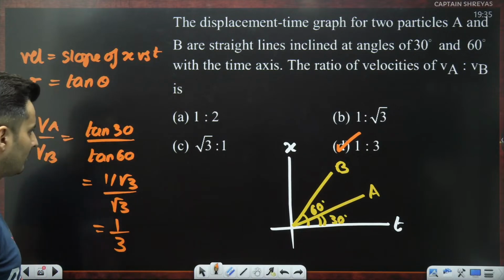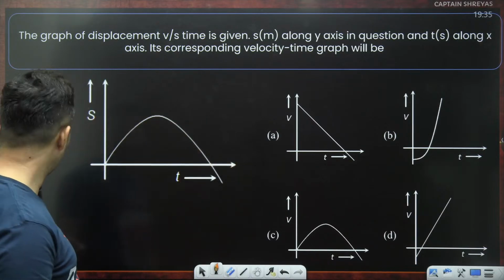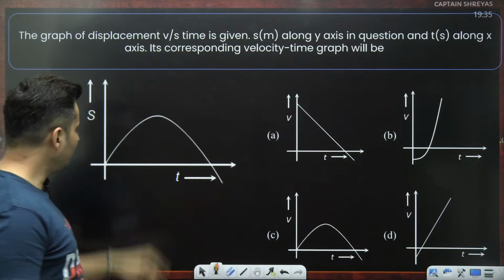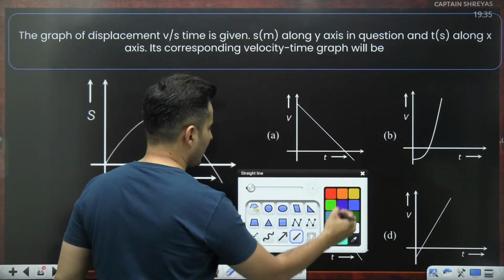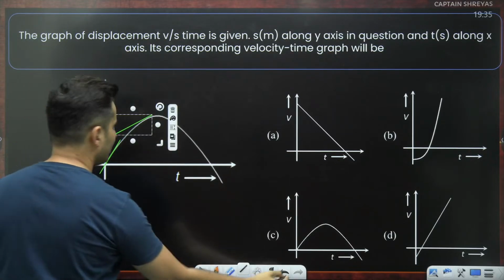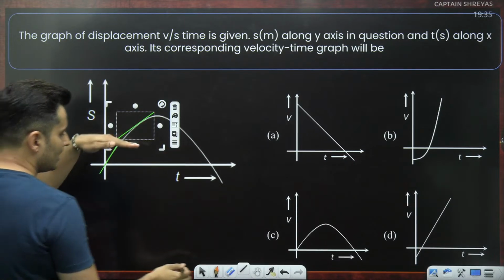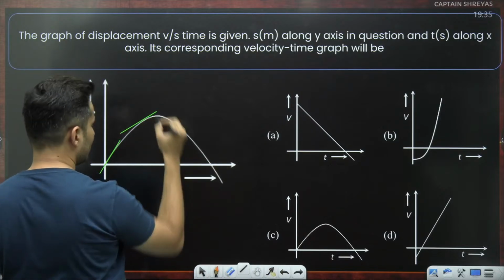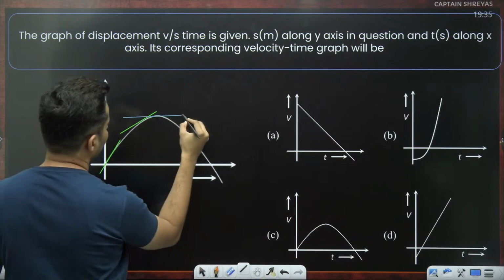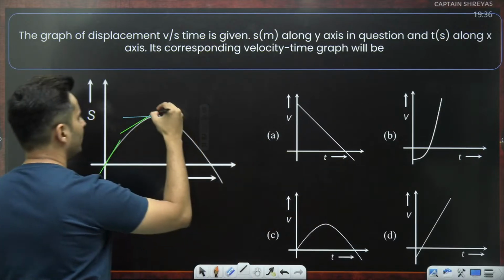Is that right? Okay. How about this? The graph of displacement time is given. This is a level 2 question if I'm not wrong. How will the velocity graph look like? From displacement, think logically, guys. If I draw tangents, what I get is basically velocity. So here you can see the slope is changing, right? I think eventually, the slope becomes flat. I mean, it becomes 0, and then it starts going down, interestingly.